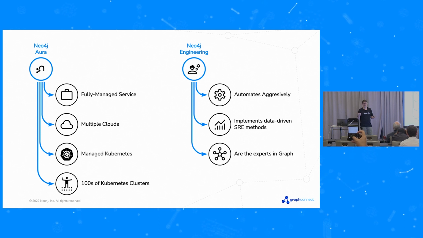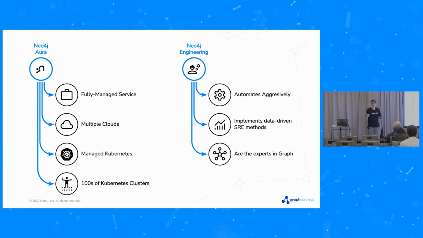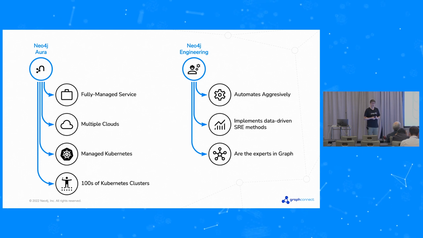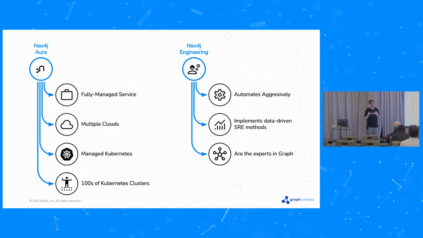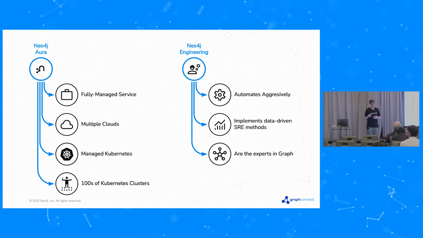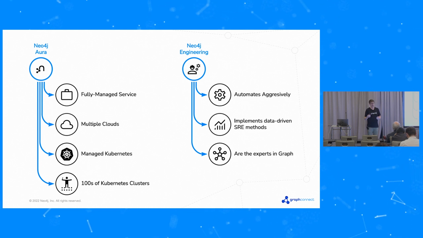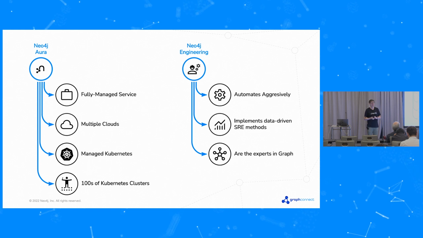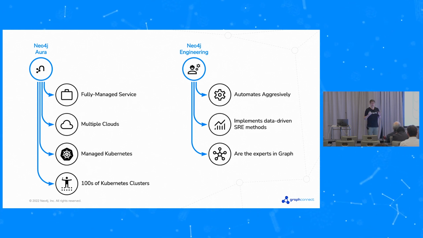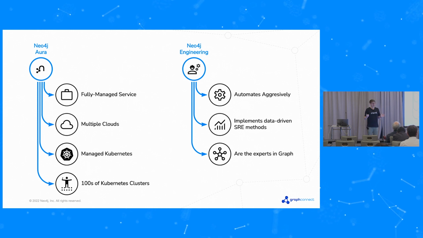And then us in Neo4j Engineering, we automate aggressively as part of our culture. We've implemented the data-driven SRE methods that we talked about a little bit before. And then finally, that we're the experts in graph. That's the point. That's the thing that we're very good at, and we're going to continue to get better at through this mechanism. So that's it. Thank you very much.